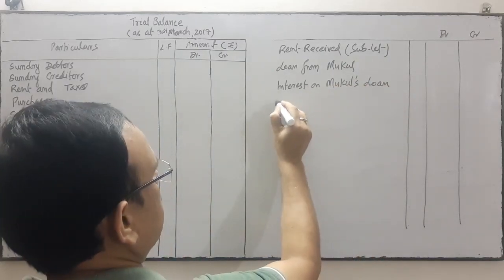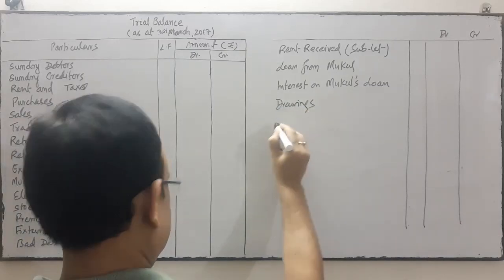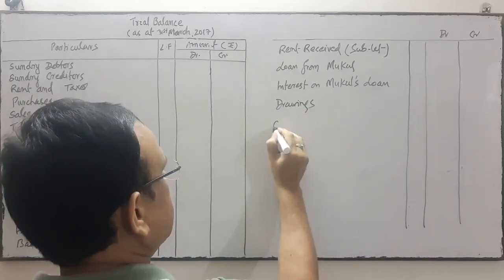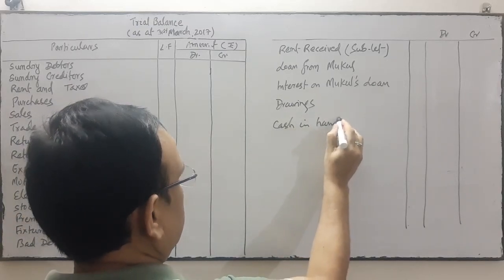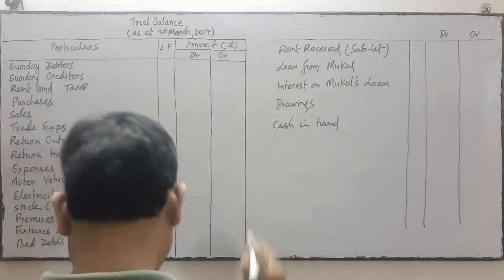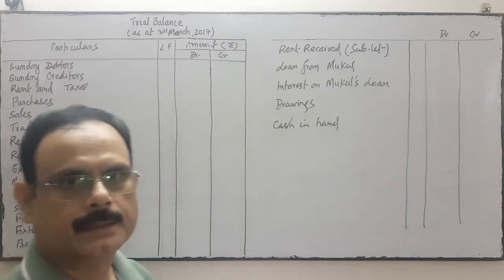Next drawings. Next, cash in hand. Next is your stock not adjusted.